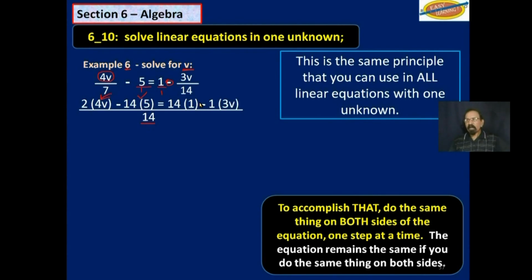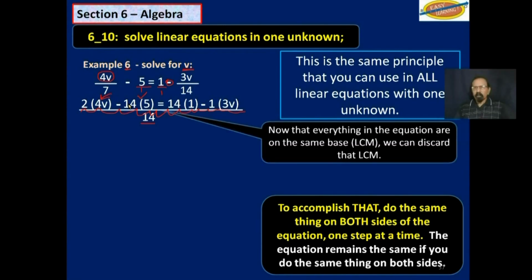Now that we have everything on the same denominator, we can forget this denominator and only concentrate on what is on the top. Now that we have everything in the equation on the same base, LCM, we can discard that LCM. And so all that we have now is this. We have gotten rid of the fractions.